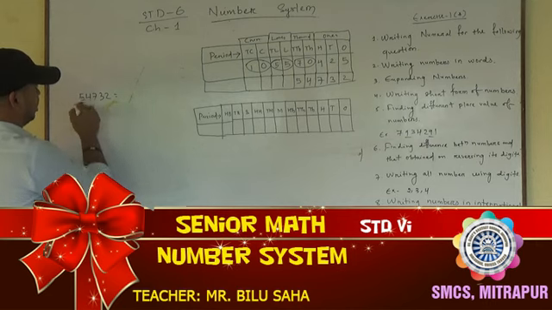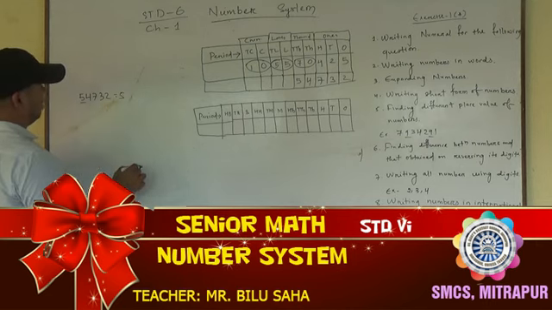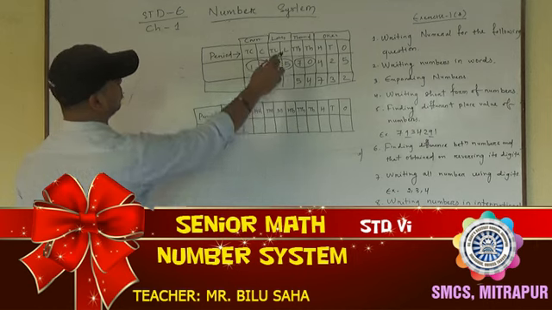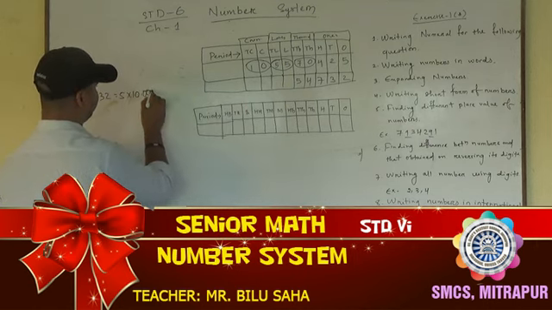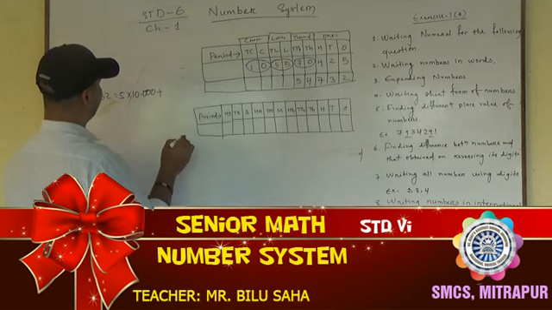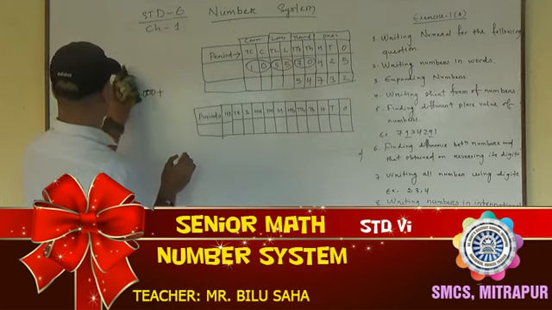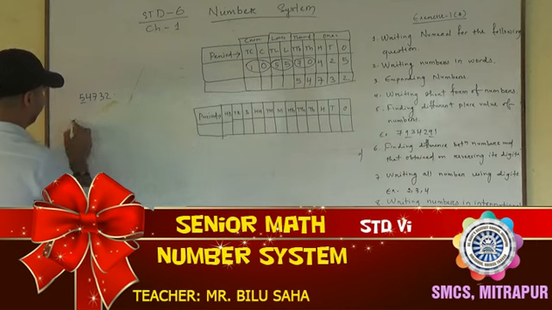So first, from the left side, first digit is 5. 5 is in which place? 5 is in 10,000 place. So 5 into 10,000 plus. Okay. 5 into 10,000. I am writing down. 5 into 10,000